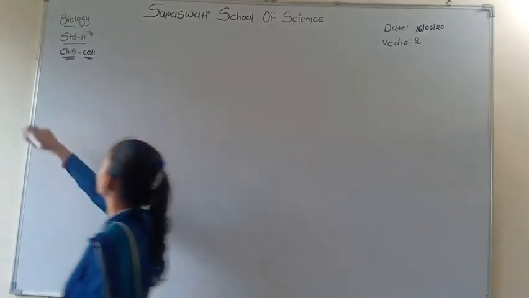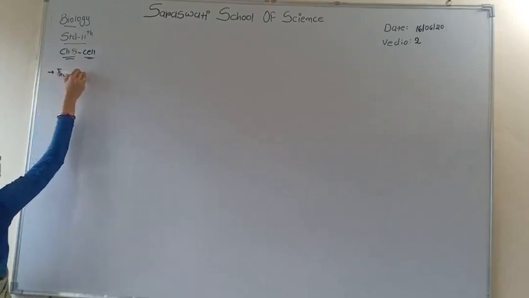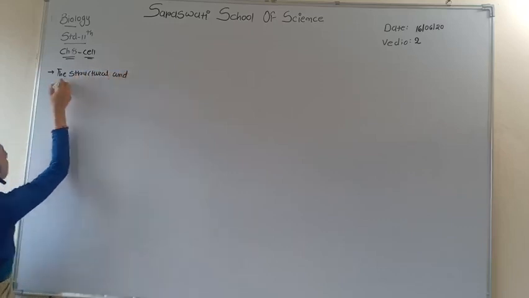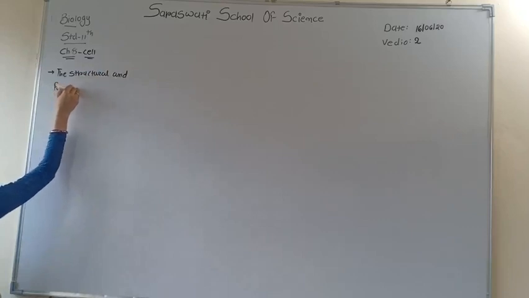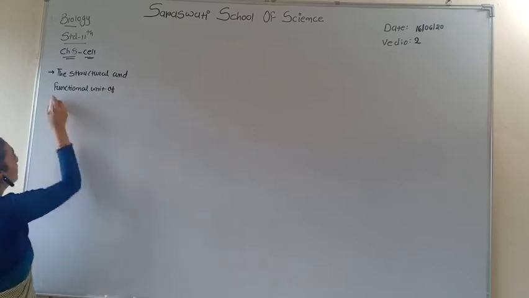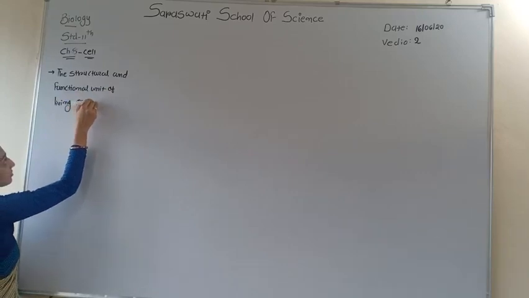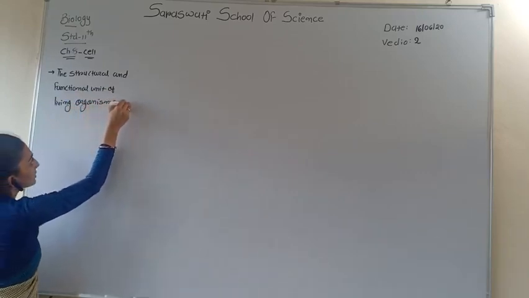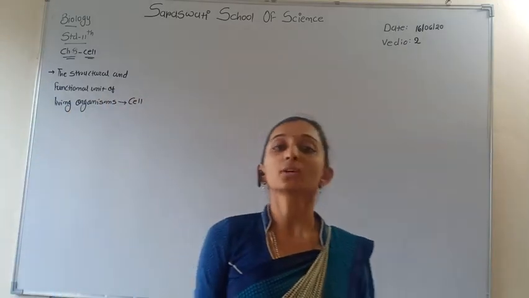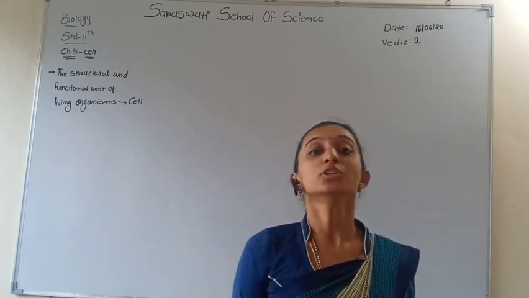Students, you have to know that the structural and functional unit of all living organisms is the cell. Antonie van Leeuwenhoek first discovered the cell, and Robert Brown first discovered the nucleus in the cell.